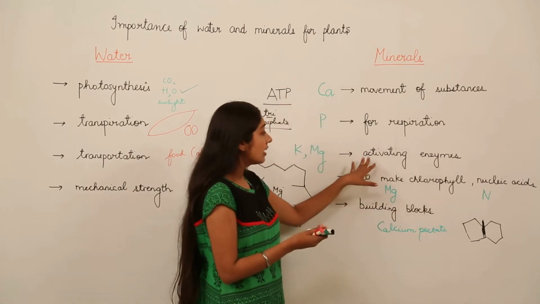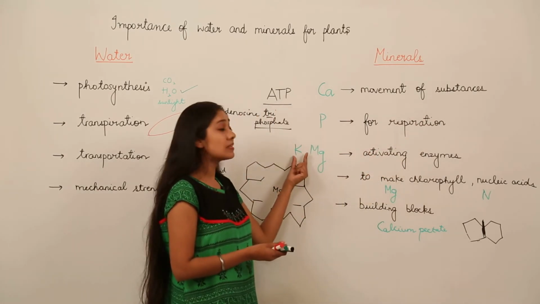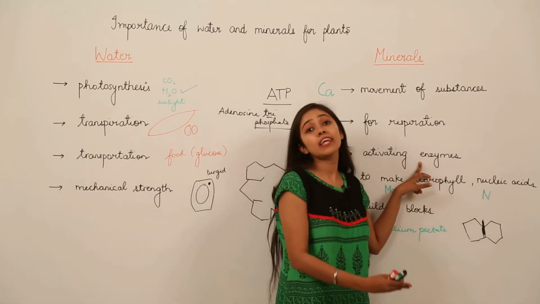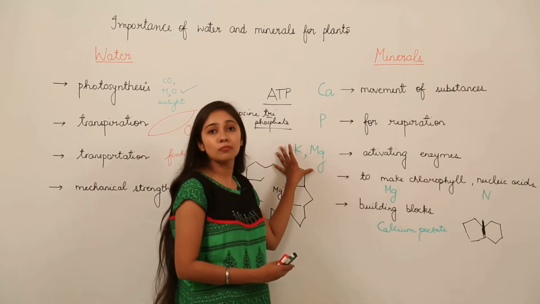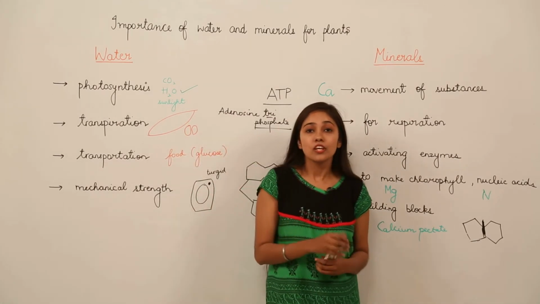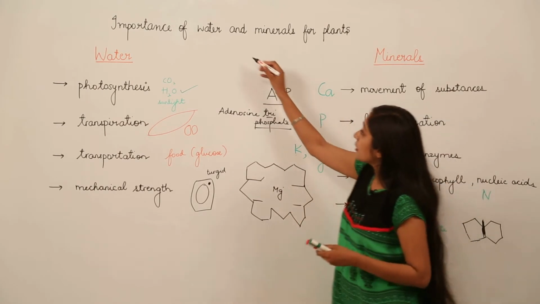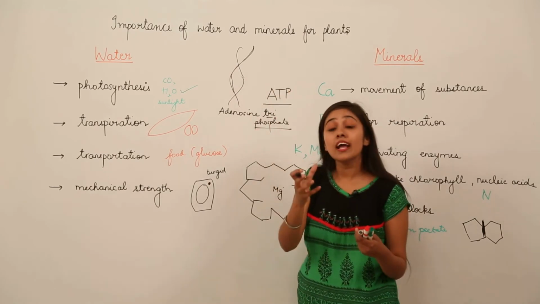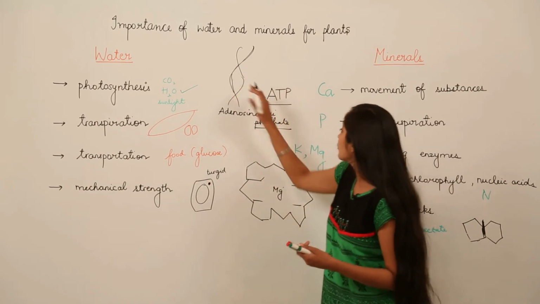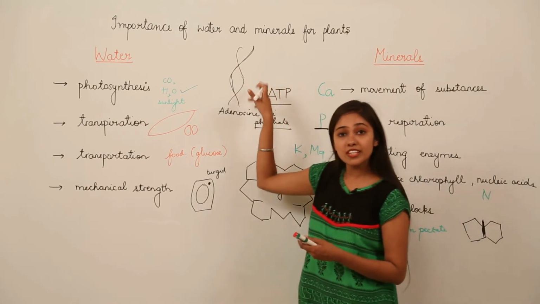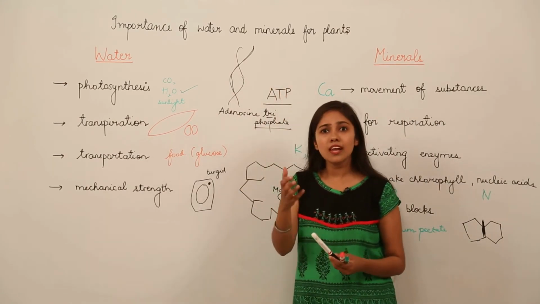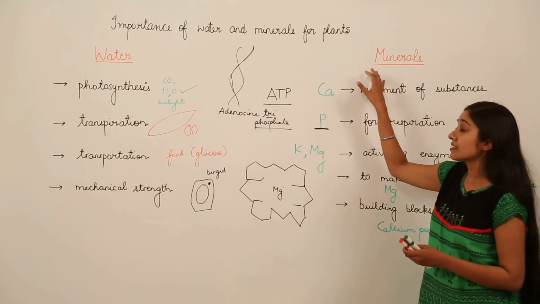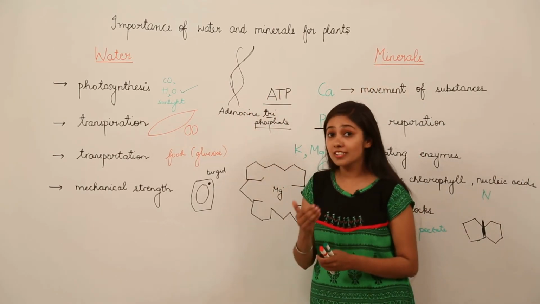For example, here you can see that activation of enzymes is possible by certain elements like potassium and magnesium. So if they are not there, the enzymes won't be activated, no process will be carried forward. Okay, so that is why they are important components. When we talk about the structure of DNA, you all know that there is the backbone of DNA, which is composed of what? Sugar and a phosphorus molecule. So that phosphorus is very important for the formation of DNA, and if there is no DNA, there is no life actually. So remember that the importance of water and minerals is of vital importance for the plants.